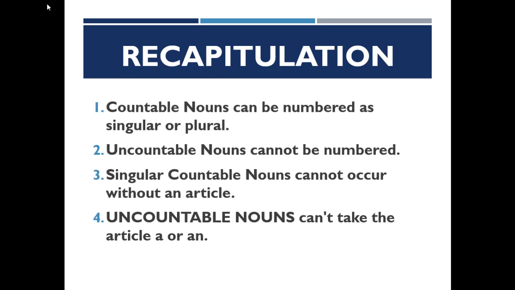This is time to sum up the lesson. Countable nouns can be numbered as singular or plural, while uncountable nouns can't be numbered. Dear students, singular countable nouns can't occur without an article. On the contrary, uncountable nouns can't take the article a or an.